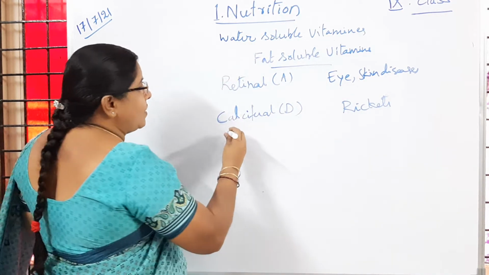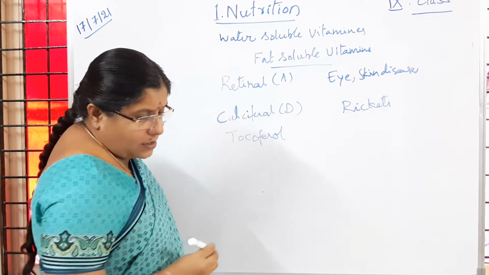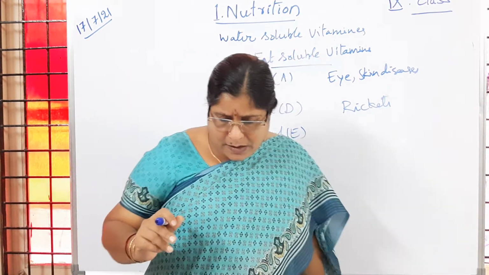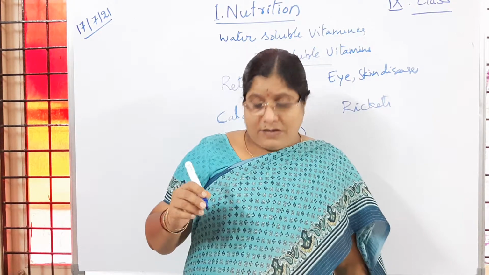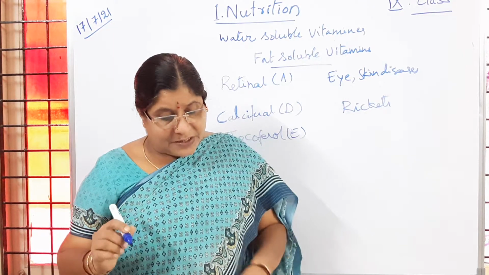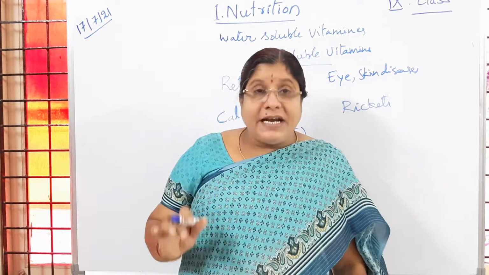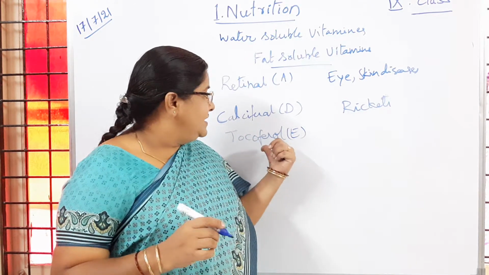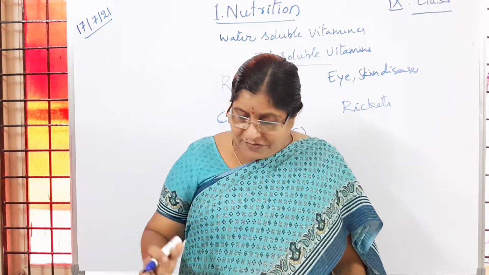Then next one is tocopherol. So tocopherol is called vitamin E, and this is also called an anti-sterility vitamin. Okay, so it is present in fruits, vegetables, sprouts, all oils. So here, fertility related disorders. What is the meaning of fertility related disorders? When this tocopherol is not there in our diet, the people are going to suffer in what way?